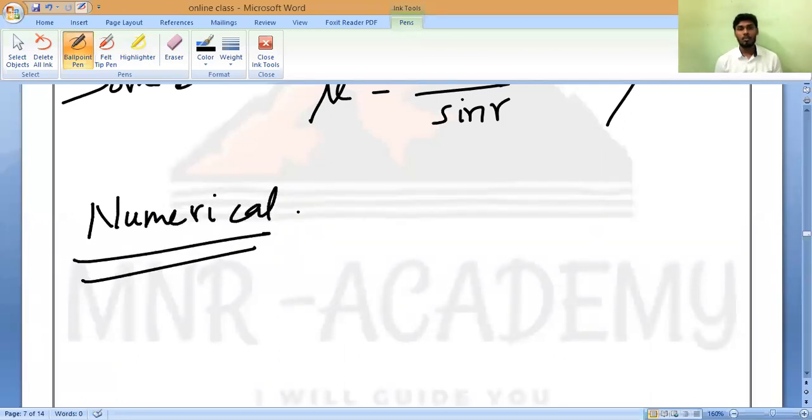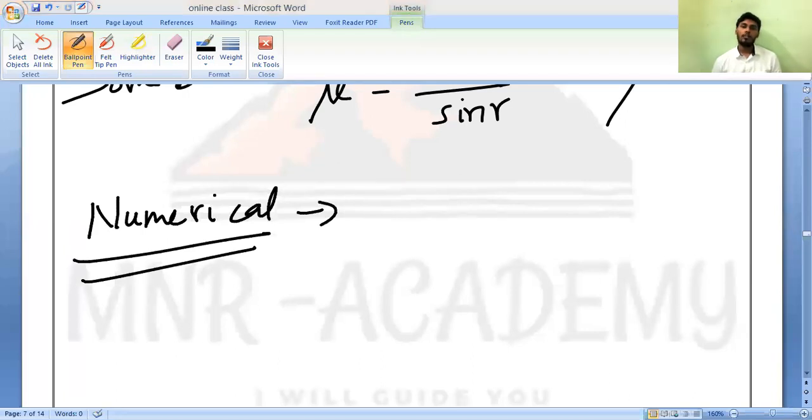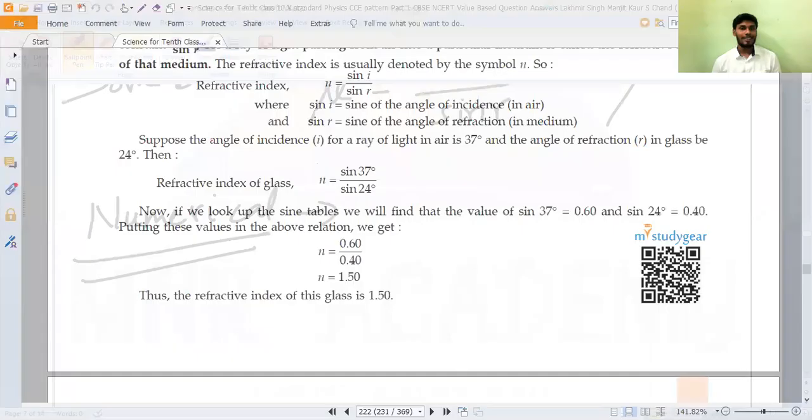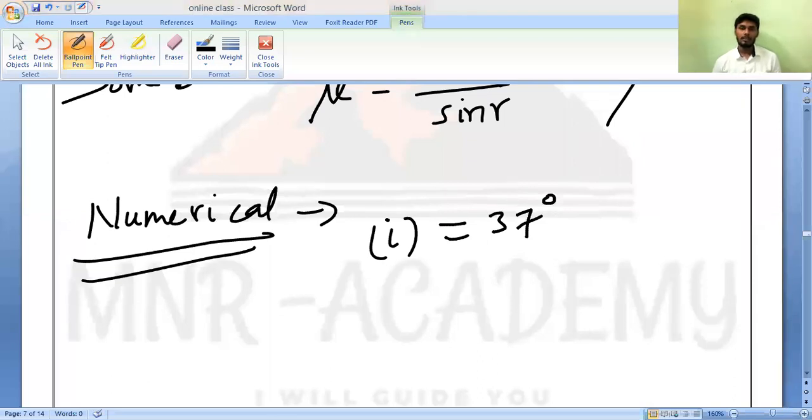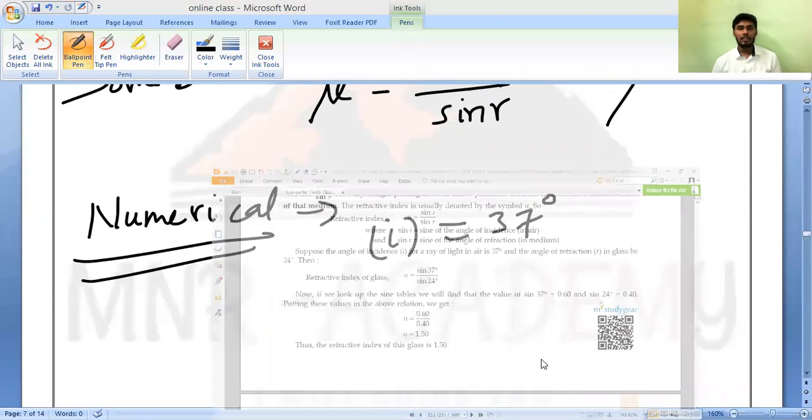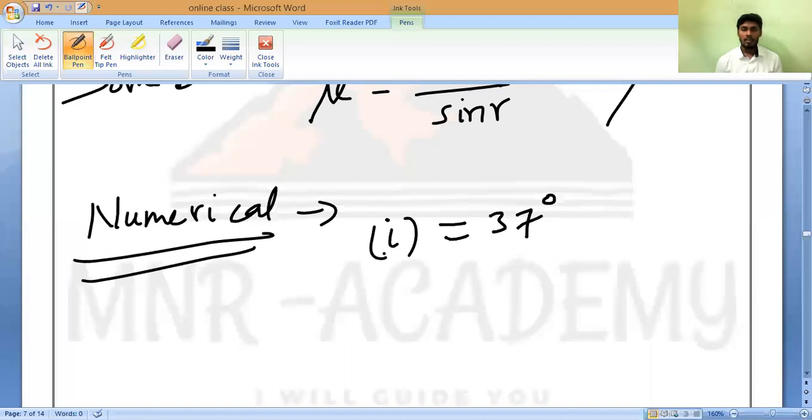According to the sign, I will say a numerical, right? Suppose the angle of incidence for a ray of light in air is 37 degrees, and the angle of refraction in glass is...